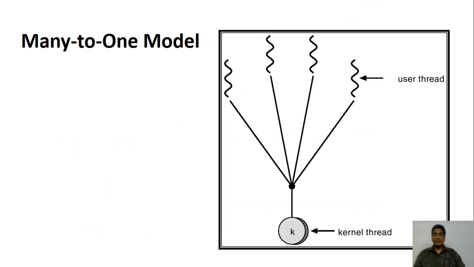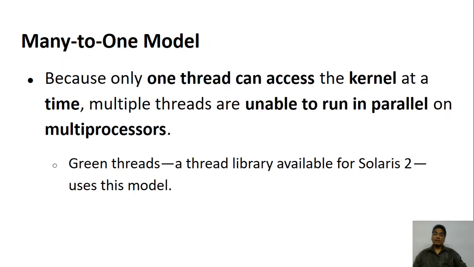So this is a simple diagram. You can have multiple threads at the user level, but they are mapped to one thread at the kernel level. That is why it is called many threads at the user level to one thread at the kernel level. There is only one thread that can access the kernel.